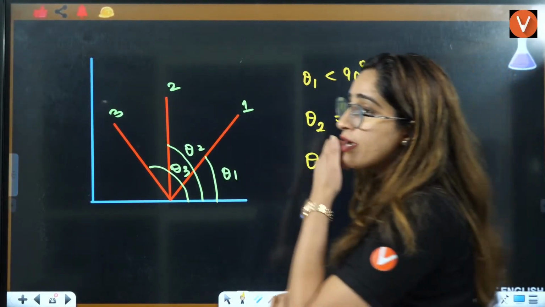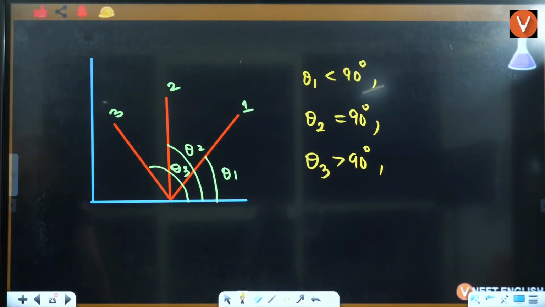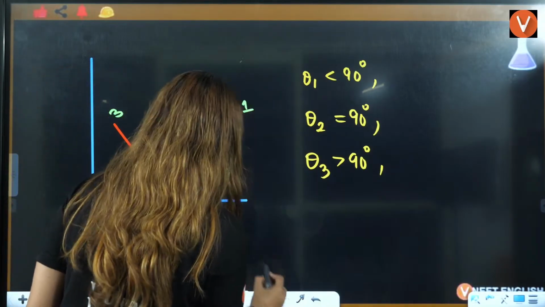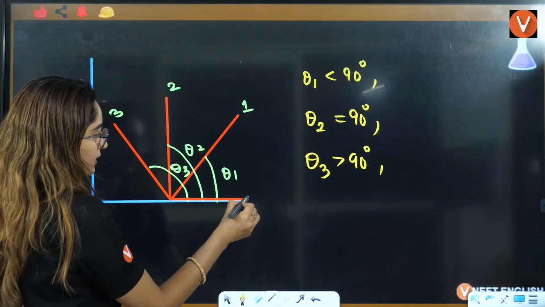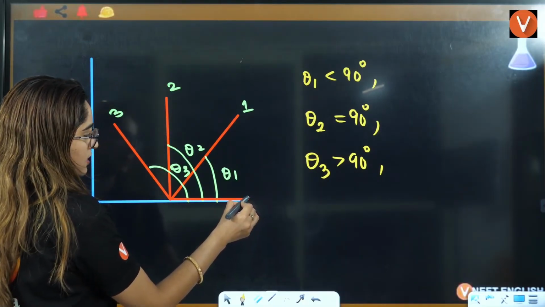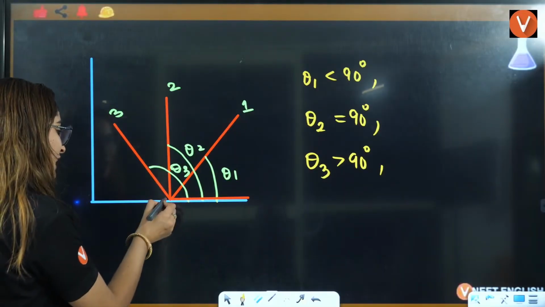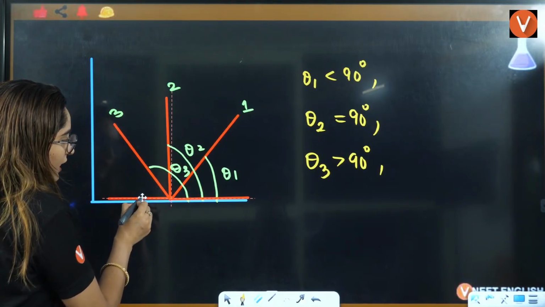Now tell me where the slope will be positive, where the slope will be negative, where the slope will be infinity, right? And let's say you have a 0 degree angle, it is like this, it is like this. It has a 0 degree angle here, even here, even like this.